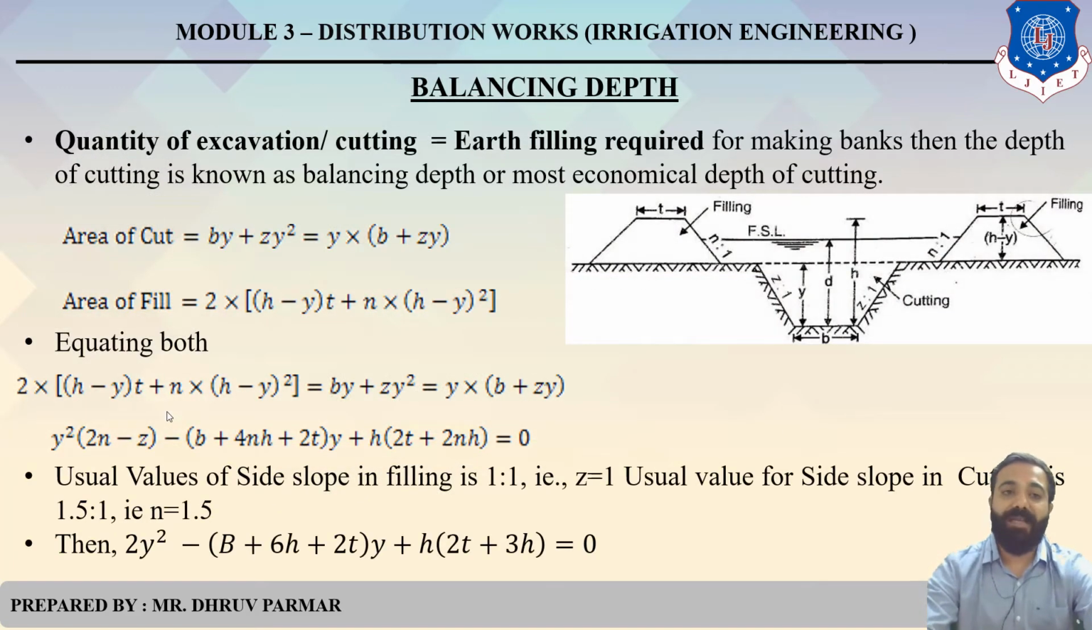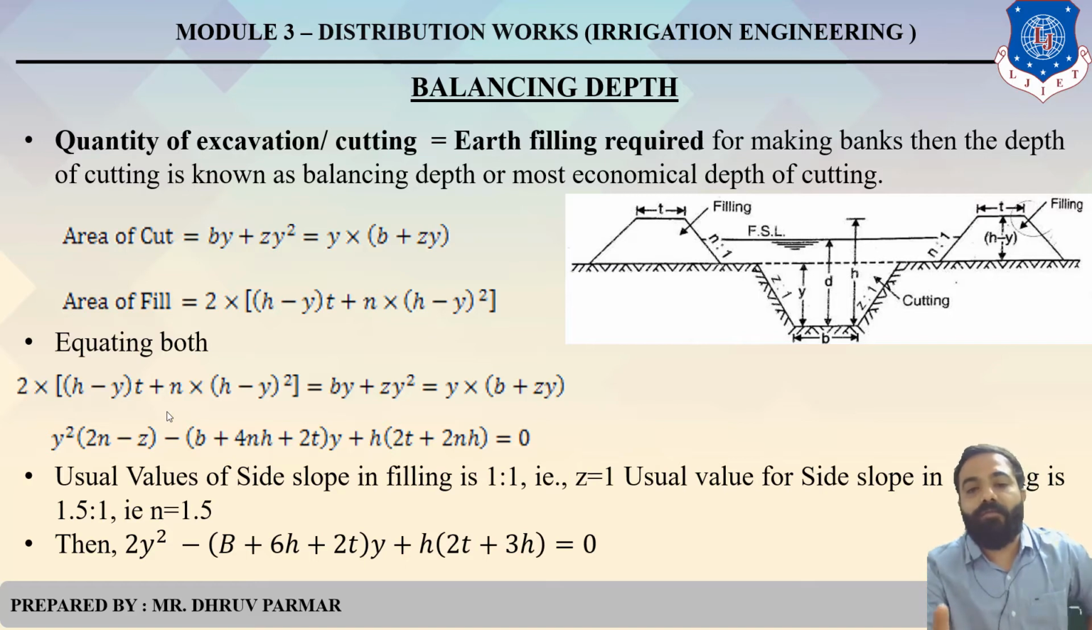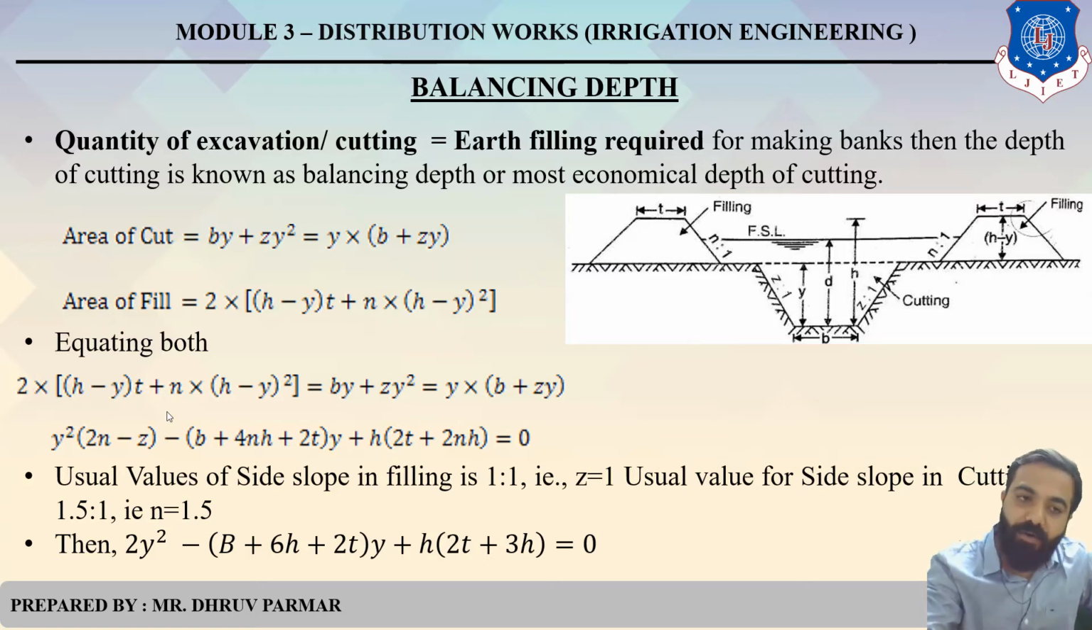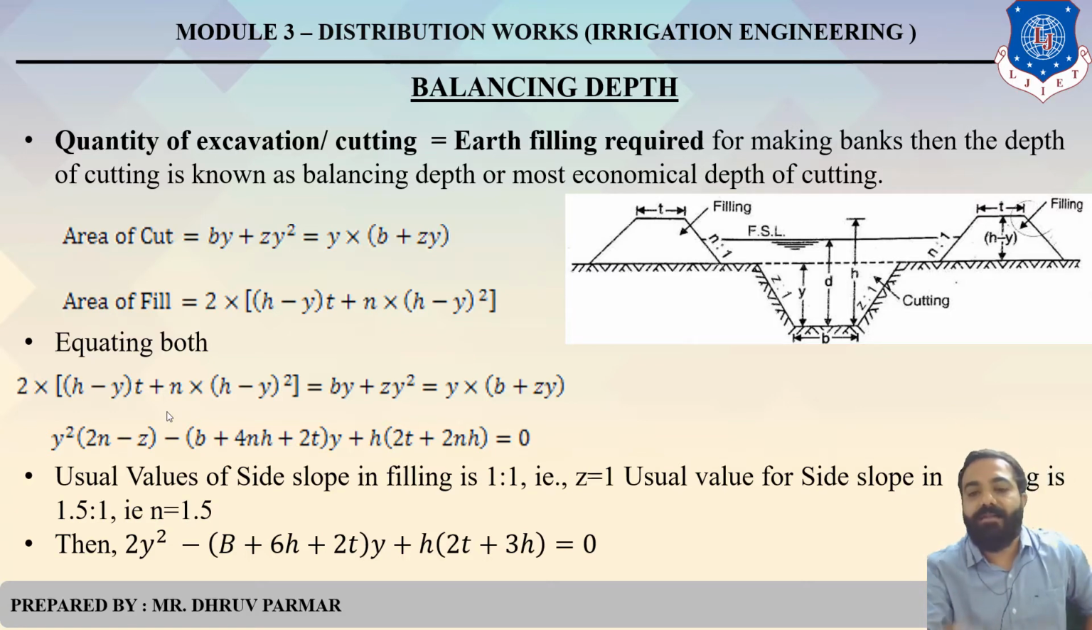Please remember that formula of area of cutting and area of filling. So you can easily find out, and the values for filling z equals 1 and for cutting n equals 1.5. So put in these values in this particular formula, so you can easily get the balancing depth formula.